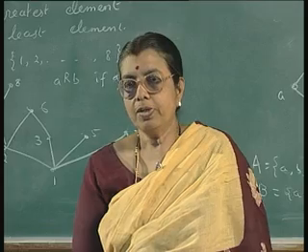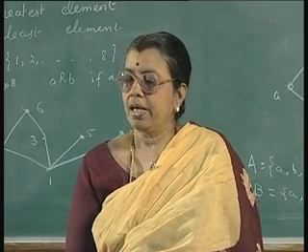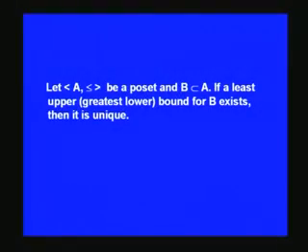Then we can also see the uniqueness of the least upper bound or greatest lower bound, that we can very easily see like this. Suppose you are having b and b' as LUB. Suppose you are having two least upper bounds.